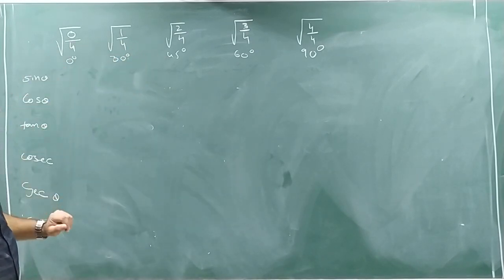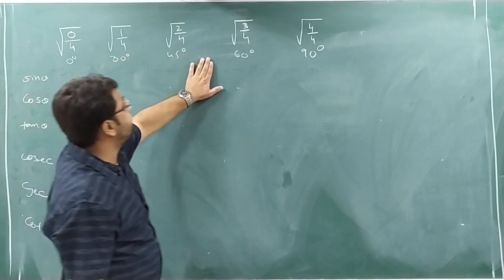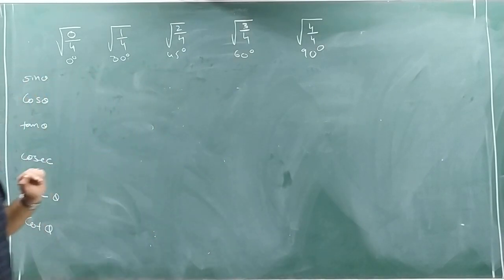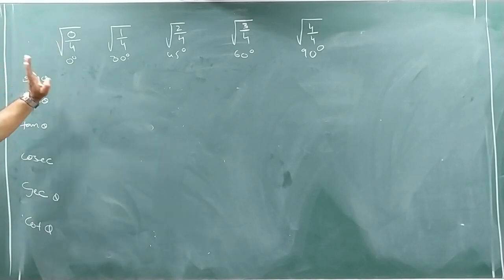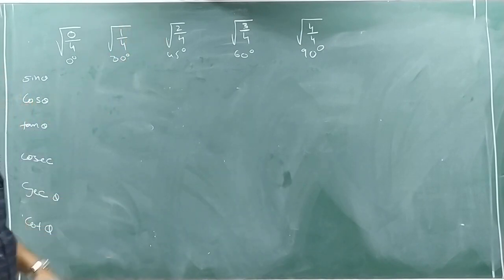If we are not able to remember, see here, 0 to 30, the gap is of 30. Then 15, 15, then 30. So 30, 15, 15, 30. Or you can remember in such a way. Above this 0, you can add under root 0 by 4. After 0, what will come? 1 by 4, 2 by 4, 3 by 4, 4 by 4. This is a very simple trick. You should remember. So we will solve this.